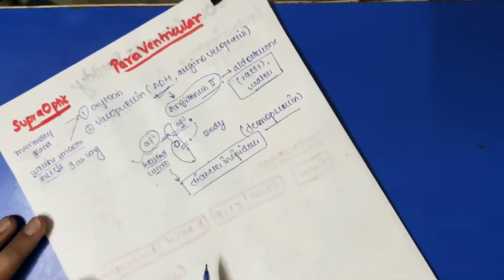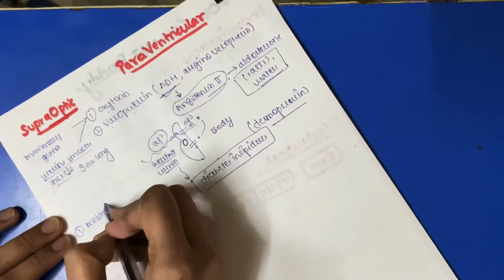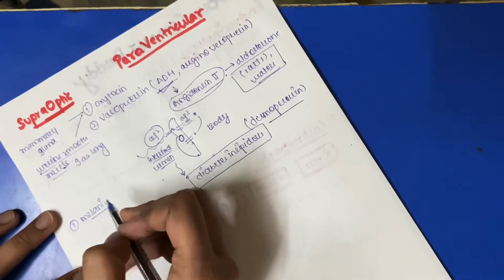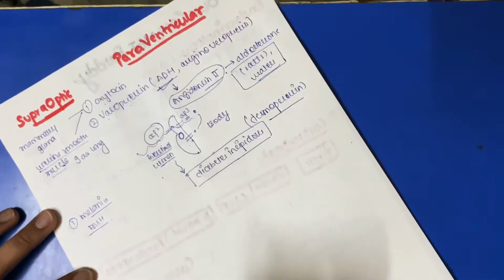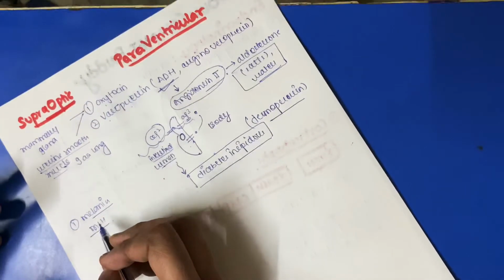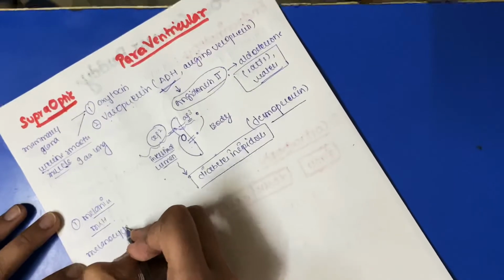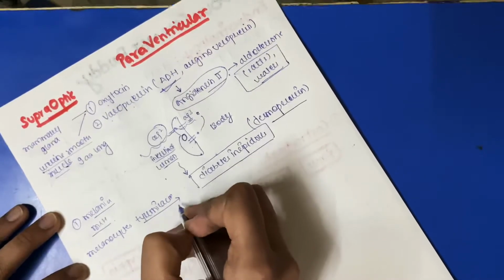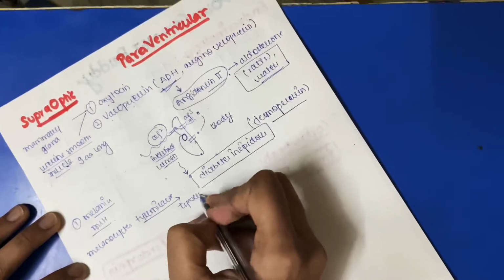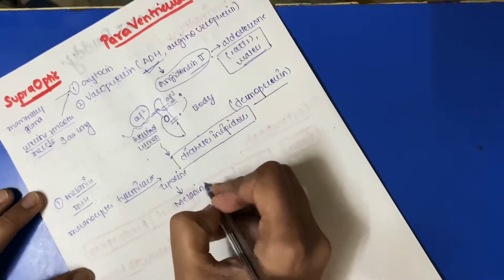Now the intermediate lobe, we also discuss about the intermediate lobe. I told you about the melanin. Melanin is produced by melanocytes, by the melanocyte stimulating hormone. Melanin is a tyrosine derivative. So you should remember this, that in the presence of tyrosinase, tyrosine will be converted, which will induce melanin secretion.